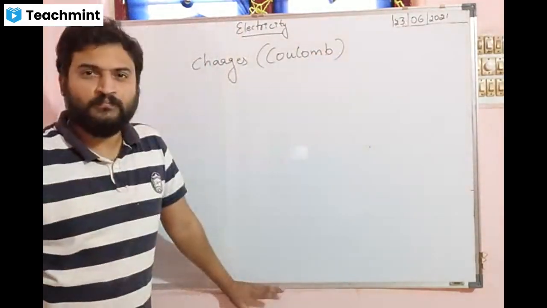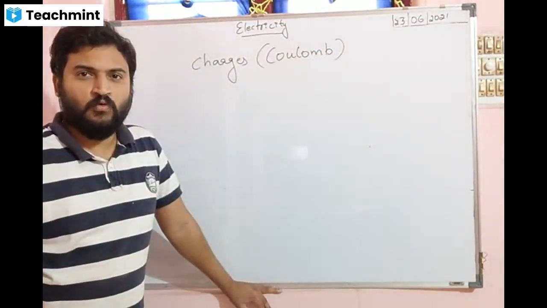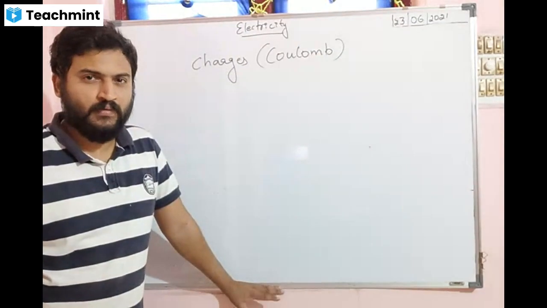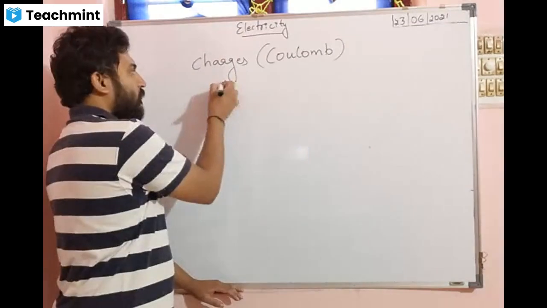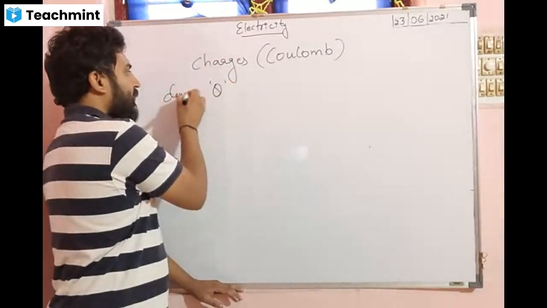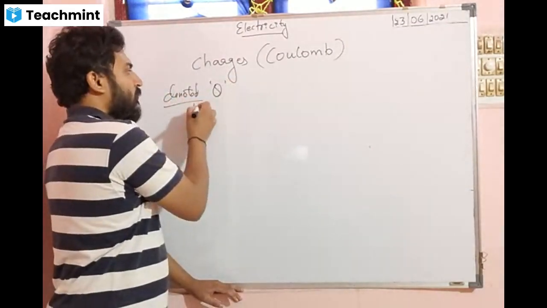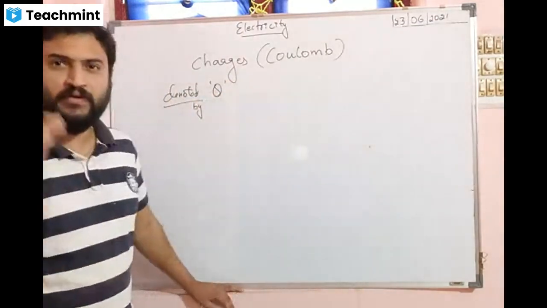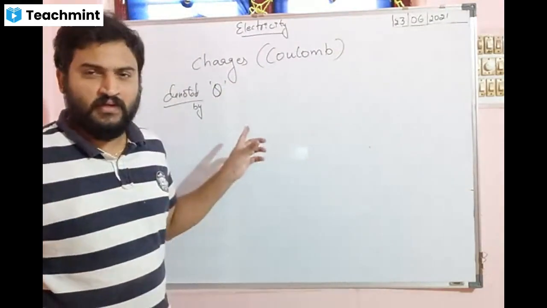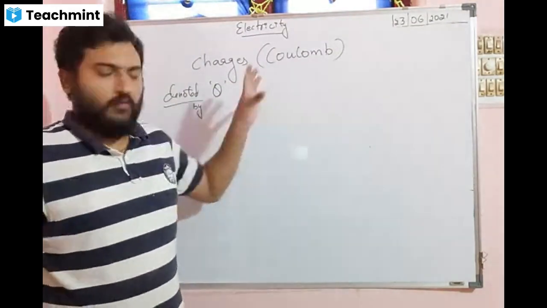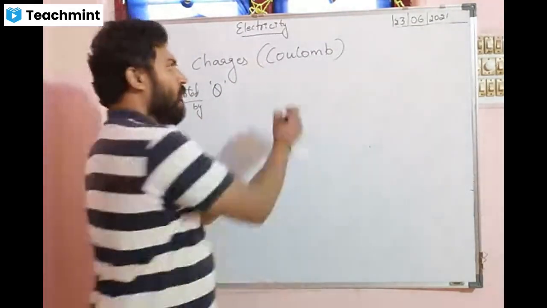Who was that? Coulomb. So charges are denoted by Q. Wherever you hear or write Q now, Q means charges. Got it? So one more important thing, 1 coulomb of charge.